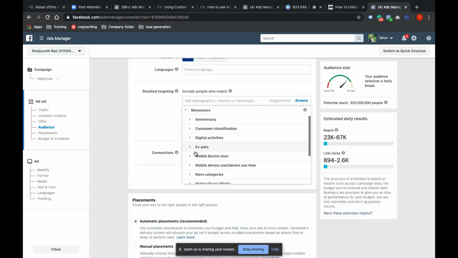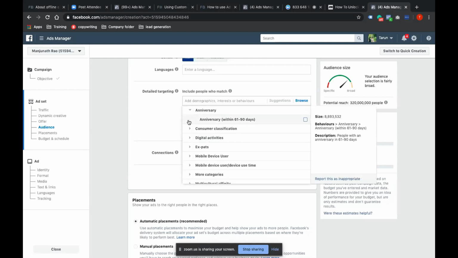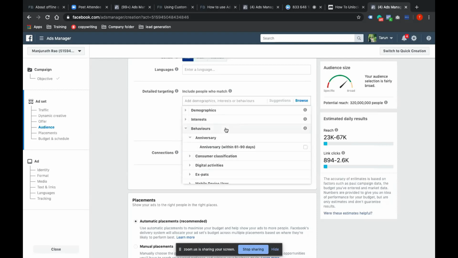So that's very critical. For instance, in behaviors, these are the things. We have to map these interests based on our requirements. Anniversary, for example, we can use in gifting, if our client is into gifting and all those things, or maybe in traveling.